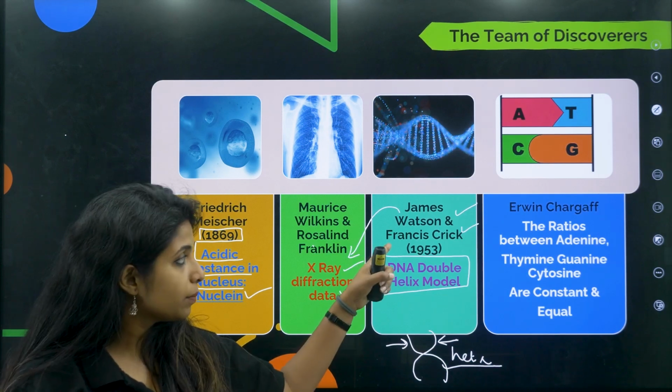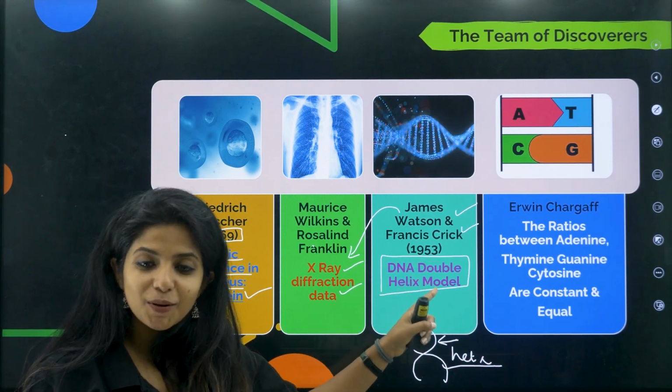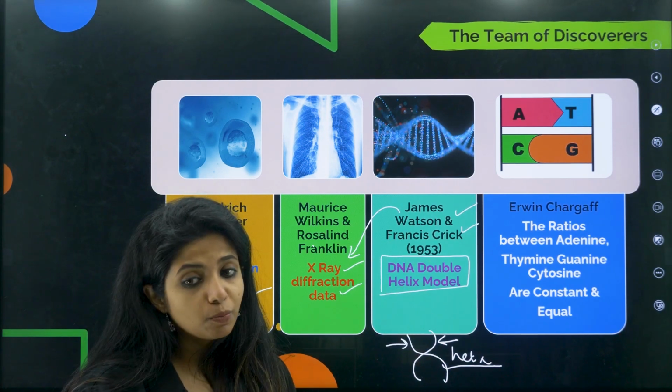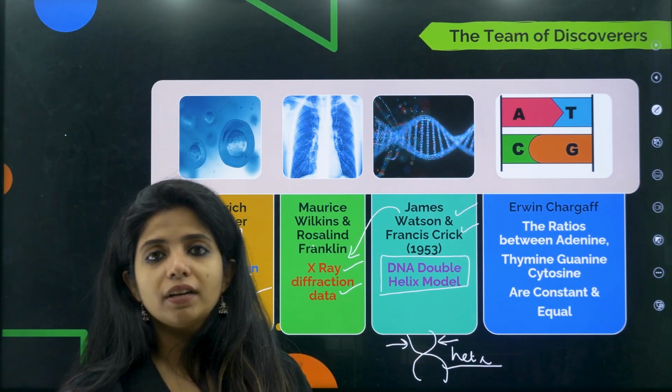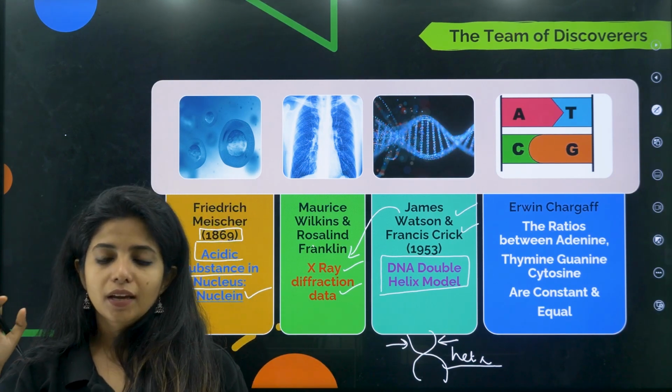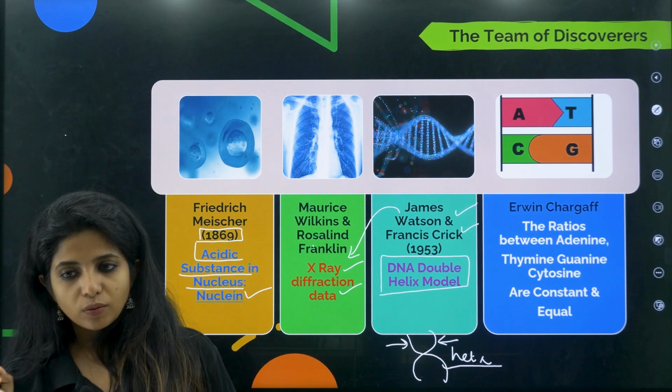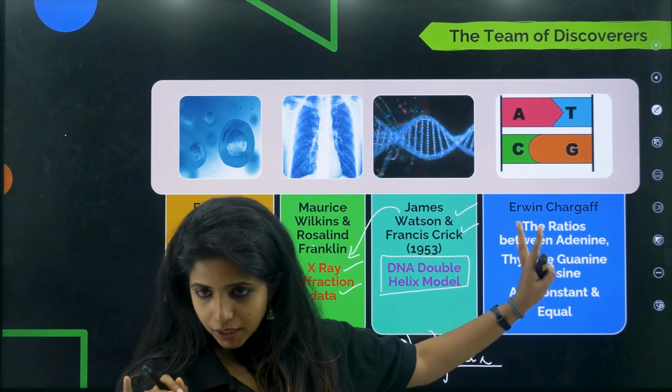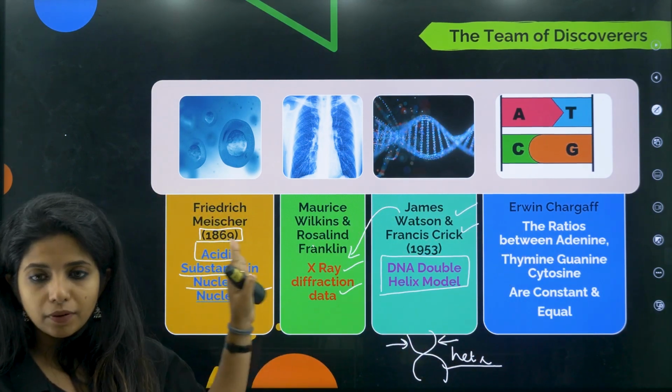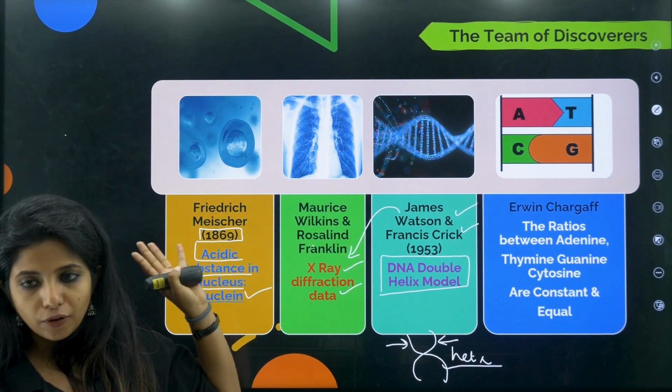Francis Crick was also the one responsible for putting down the central dogma that DNA forms RNA, and RNA forms protein. We will study this later, but as of now I want you to remember these names. That is much more important for me right now.